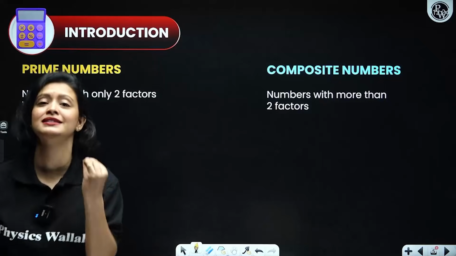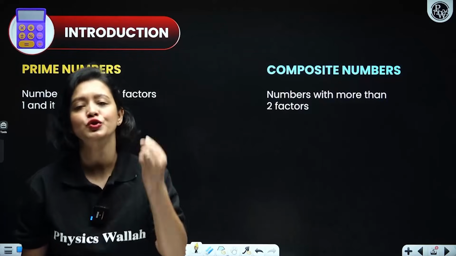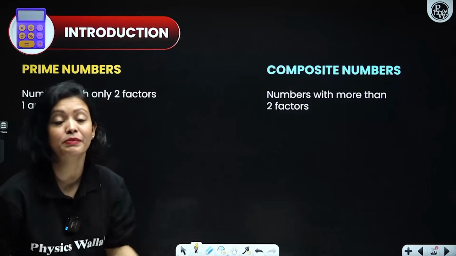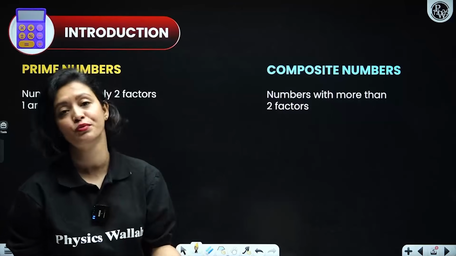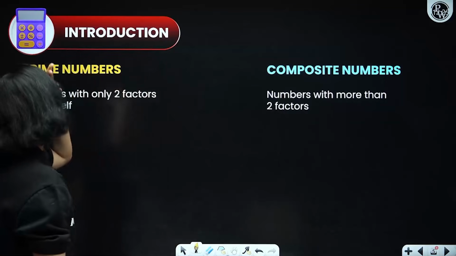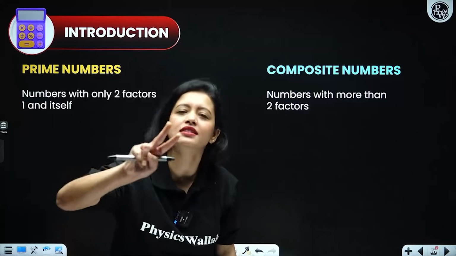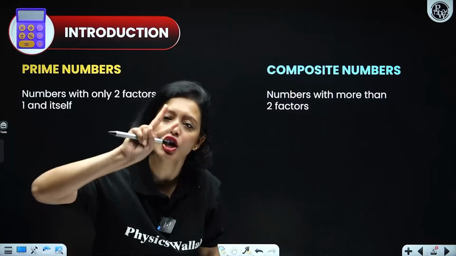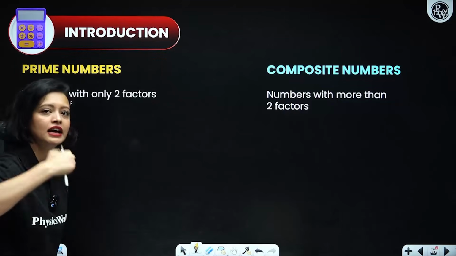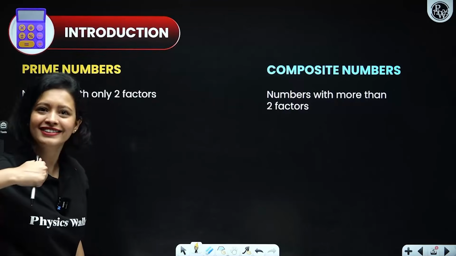Again, very basic stuff, everyone, but still you should revise it, because a lot of you make very silly mistakes in lots of MCQ problems that are based on these concepts. Okay, what is a prime number, everyone? Prime numbers are those numbers that have exactly two factors. How many factors? Two factors. And what are those factors? 1 and the number itself, right?